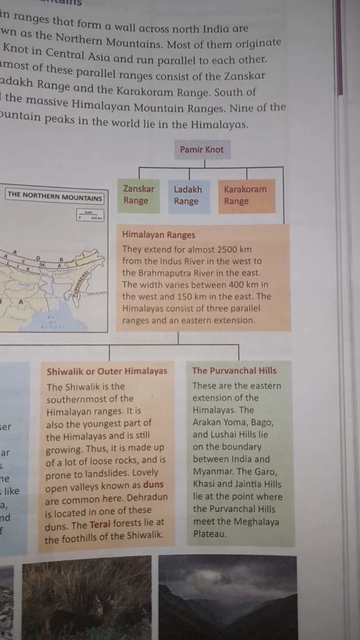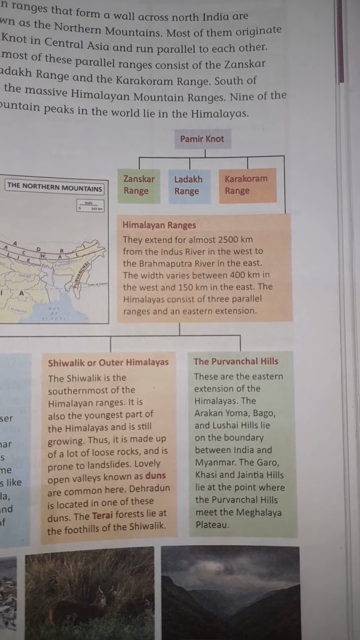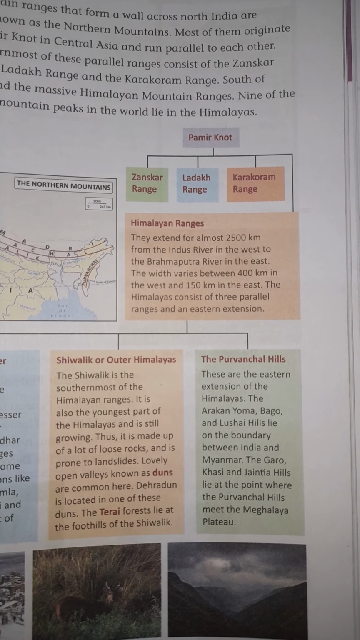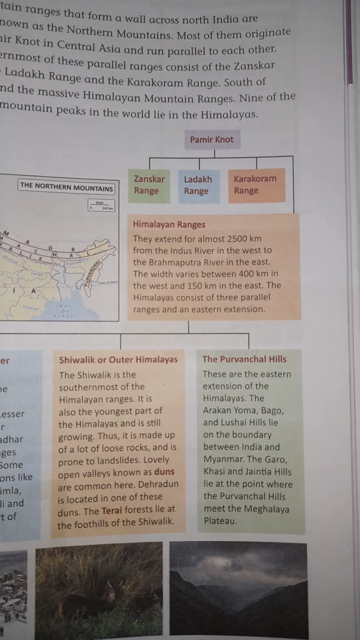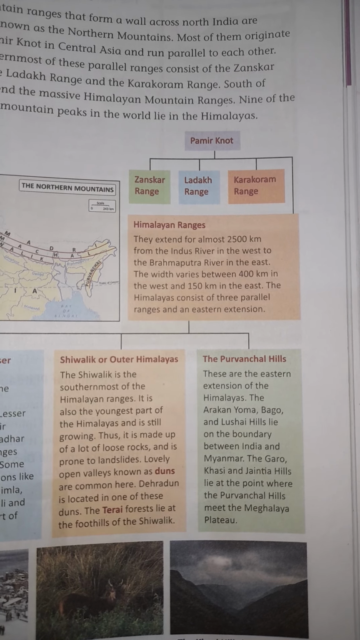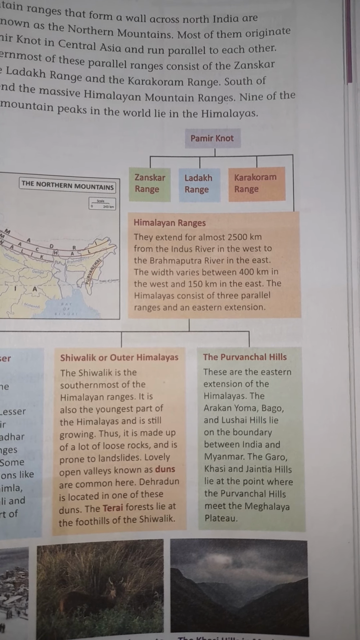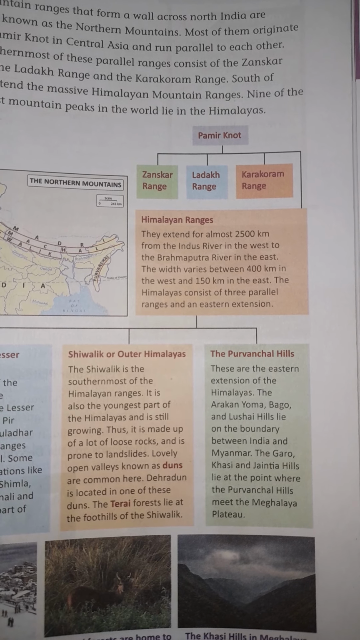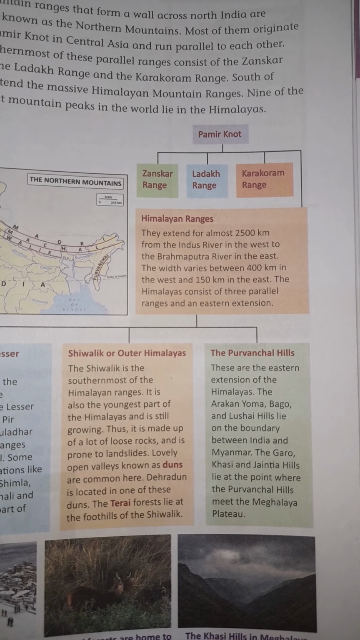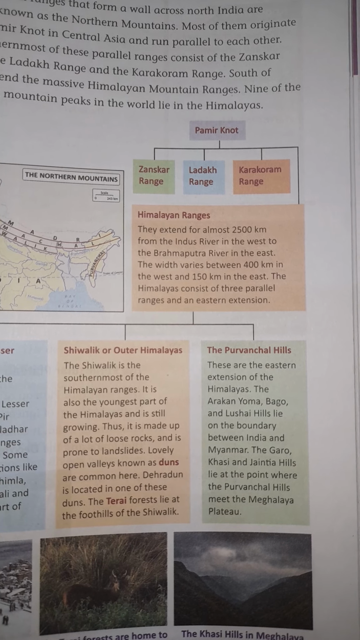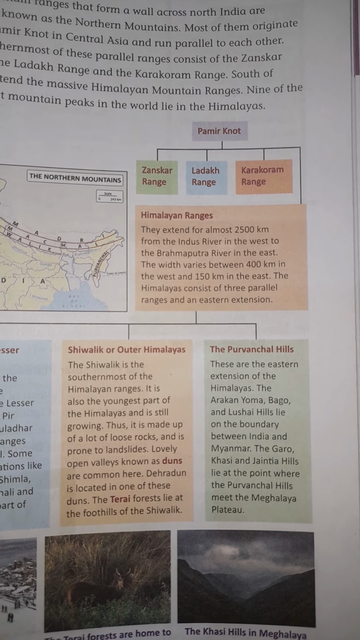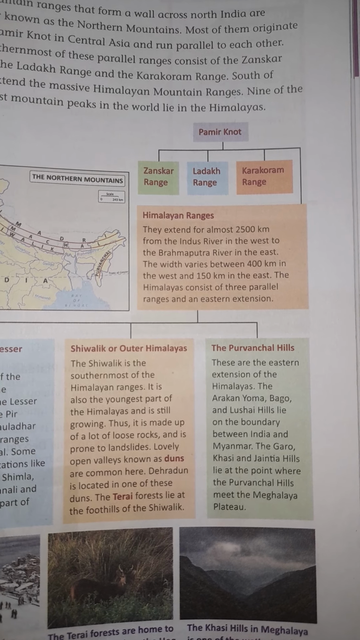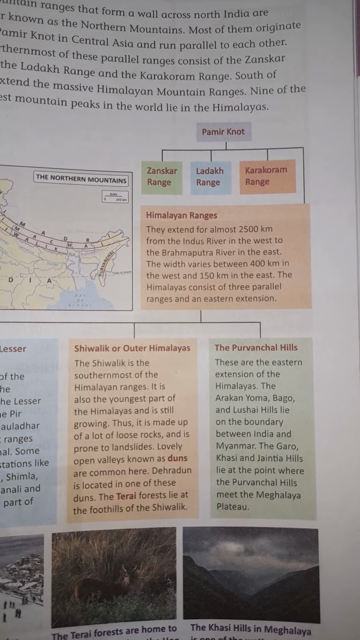Pamir Knot, Zaskar Range, Ladakh Range, Karakoram Range, and Himalayan Range. They extend for almost 2500 km from the Indus River in the west to the Brahmaputra River in the east. The width varies between 400 km in the west and 150 km in the east. The Himalayas consist of three parallel ranges and an eastern extension.